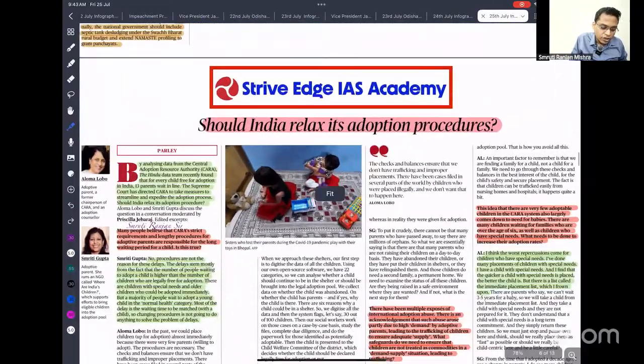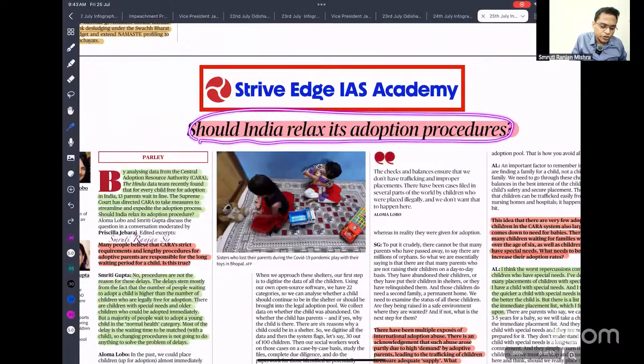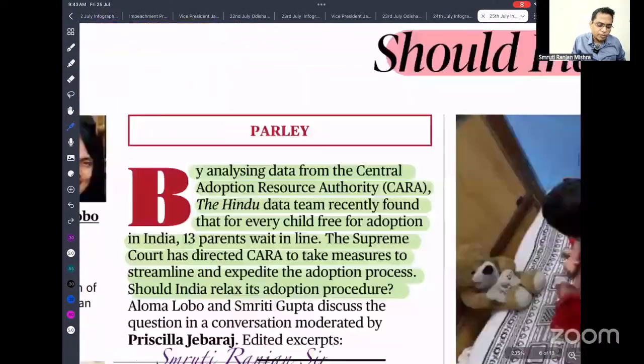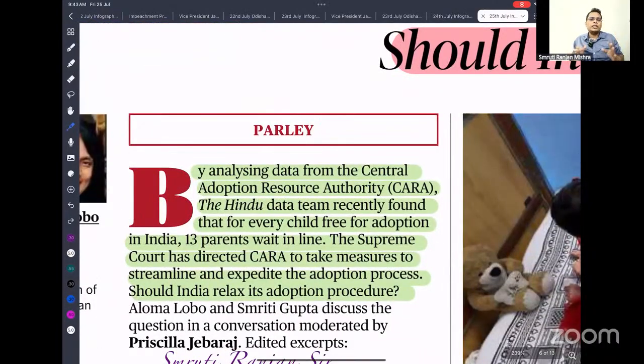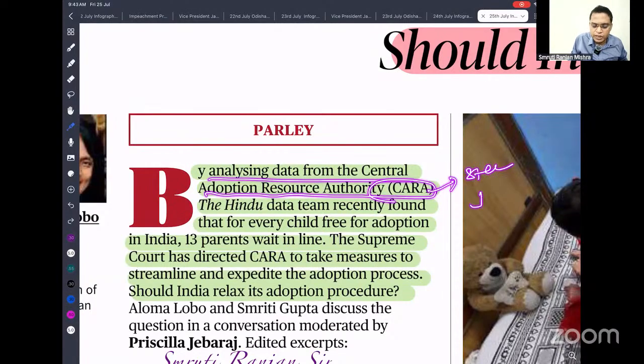Should India relax the adoption procedure? Recently an article was published where we have seen that so many parents are waiting for kids, and there is a lack of availability of kids. That led to the demand that we need to remove the procedural complexity in the adoption process to ensure faster adoption. By analyzing data from the Central Adoption Resource Authority, called CARA, a statutory body established under the Juvenile Justice Care and Protection Act 2019.